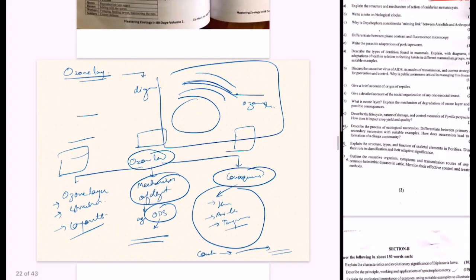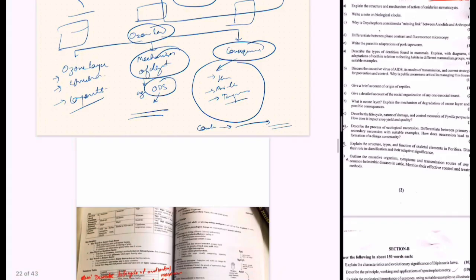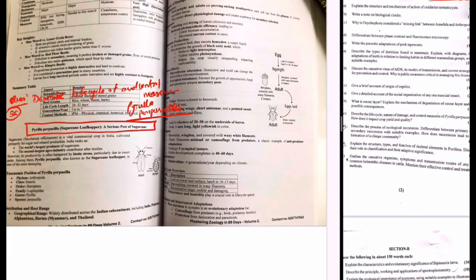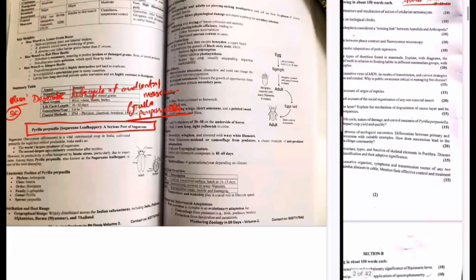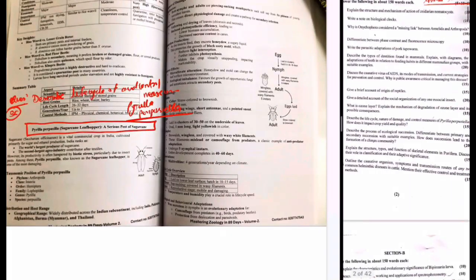So this question is for 15 marks, and you will divide it into 3 parts. This is the way of structuring these questions. The next question is about the pyrilla: the life cycle, nature of damage, control measures, and how it impacts the crop yield and quality.